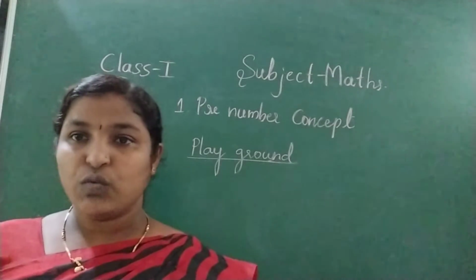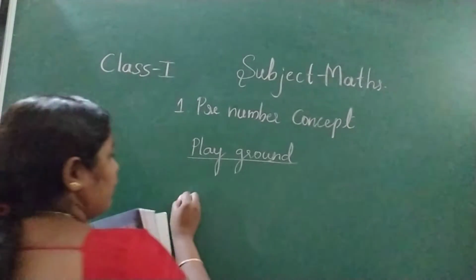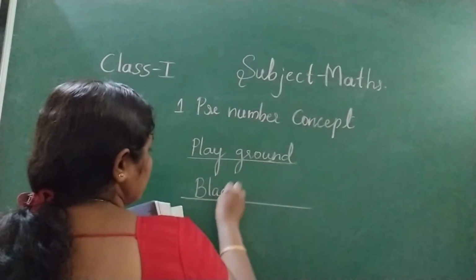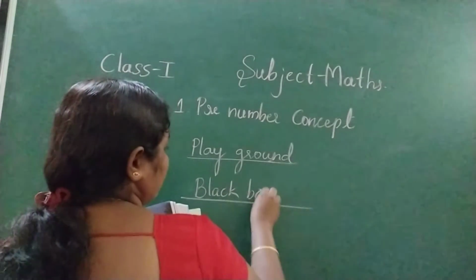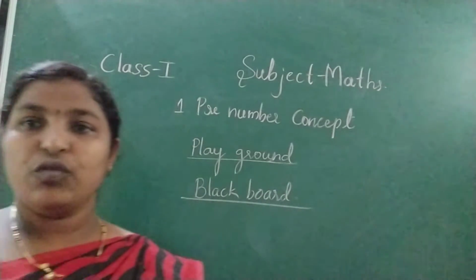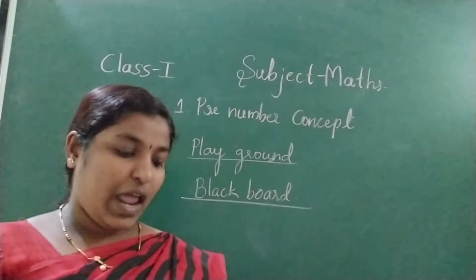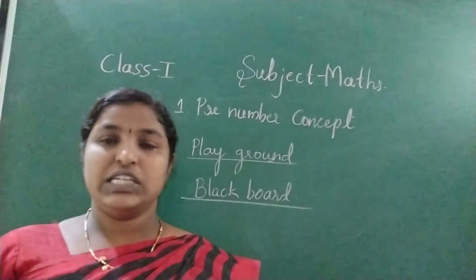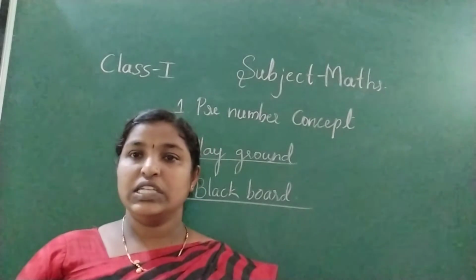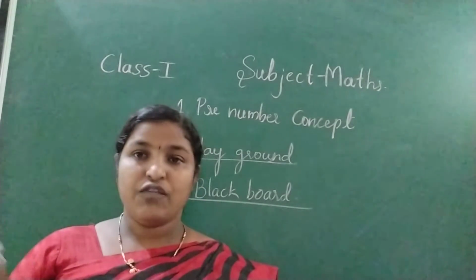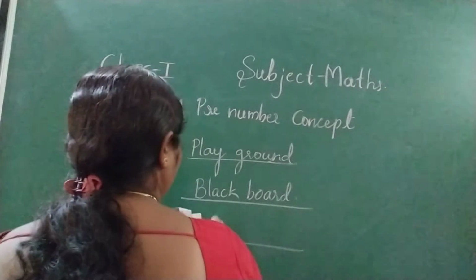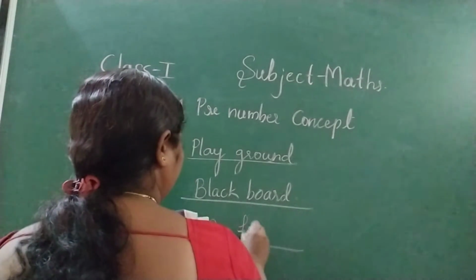What do you see inside the class? If you see inside the class, directly I will write blackboard. Sometimes you can see the benches, but one answer we have to write. So I have written blackboard. Who is sitting behind you? Behind means who is sitting at the back of your bench. So your friend, my friend.